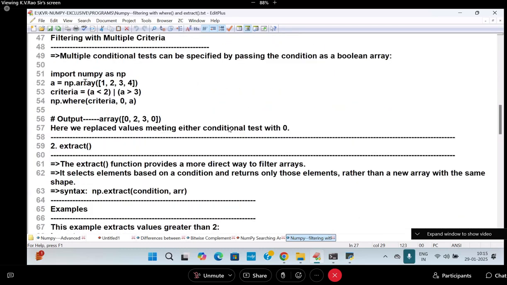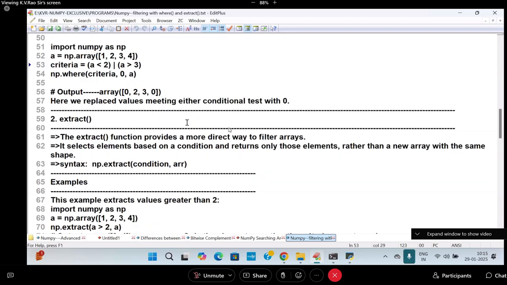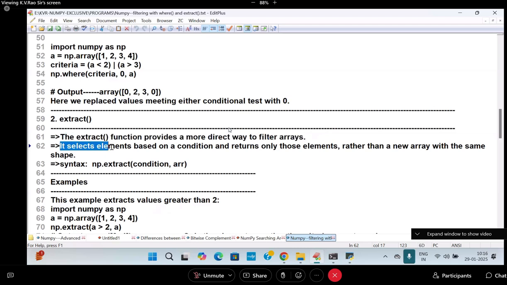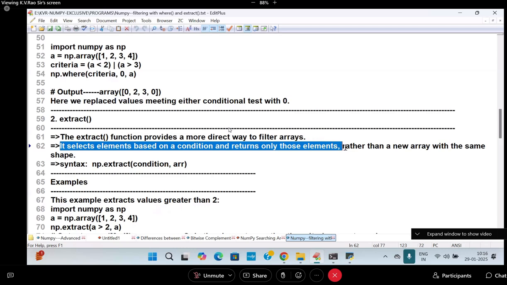Next is filtering the data with multiple criteria. Multiple criteria means what am I applying? Bitwise AND, and bitwise OR also. Next is the extract function. Already you know where. Now today we are going to take extract. The extract function provides a more direct way to filter arrays. It selects elements based on a condition and returns only those elements rather than a new array with the same shape.